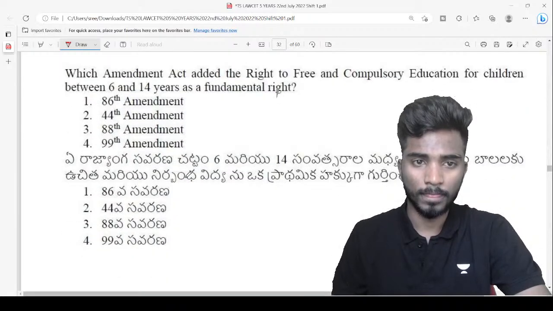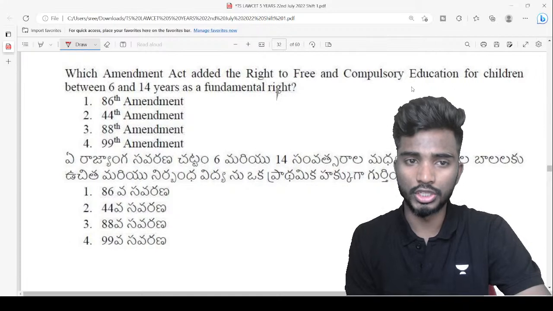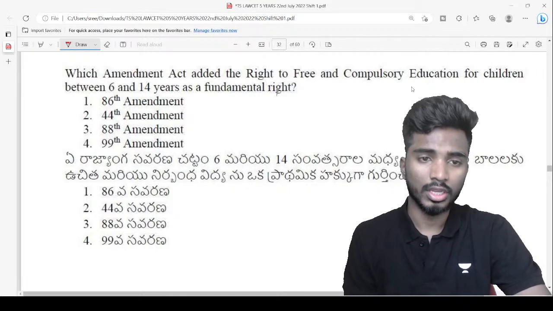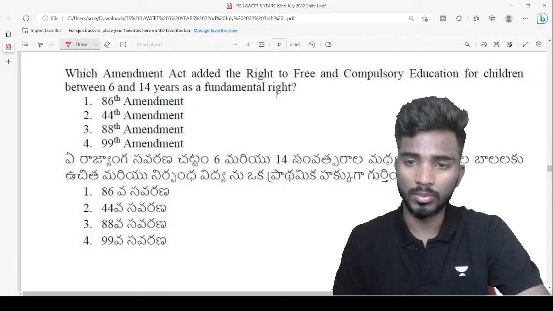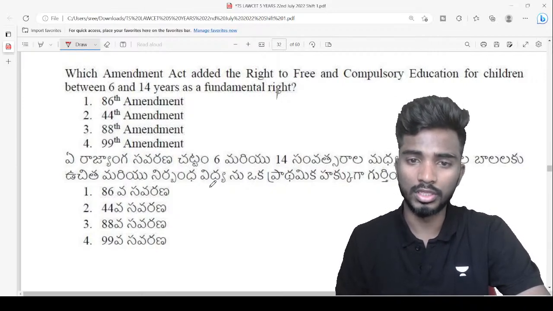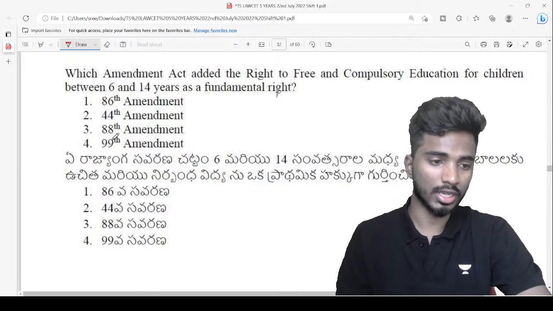Next. Which amendment act added right to free and compulsory education for children between 6 and 14 years as a fundamental right? What do you think is the answer?